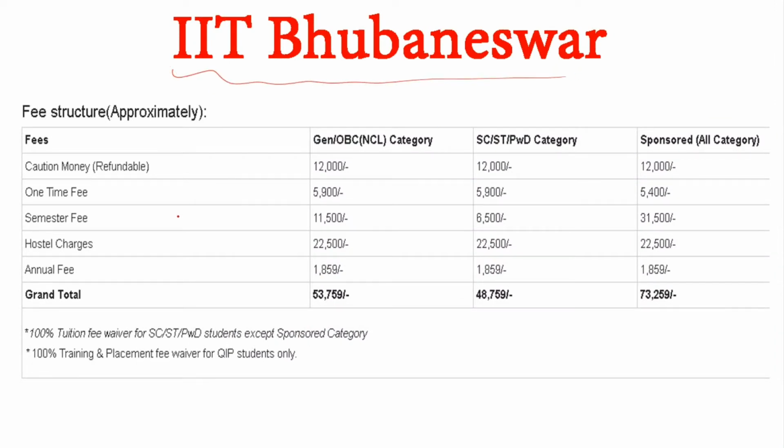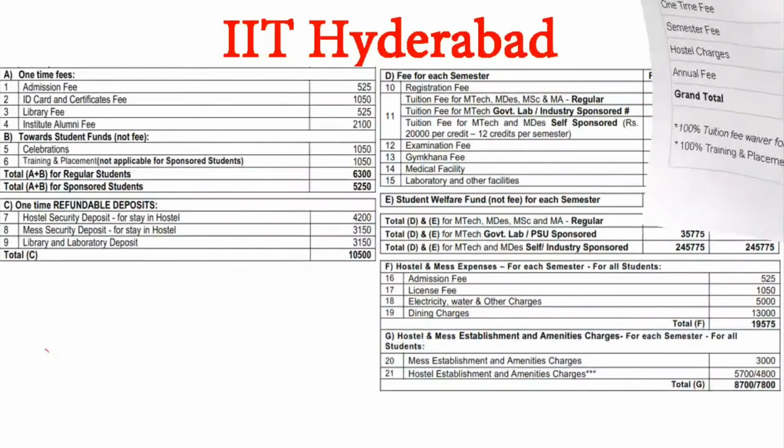In IIT Bhubaneswar you can see here that everything is mentioned. You can just pause the video and see, but I'm discussing the total fee. So for the general OBC category 53,759, for the SC/ST category this is 48,759. Let's move to the next institute, that is IIT Hyderabad.